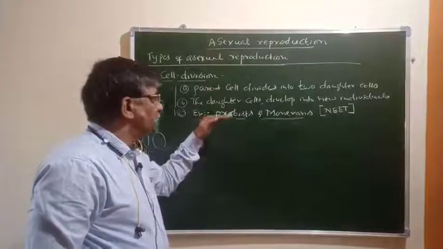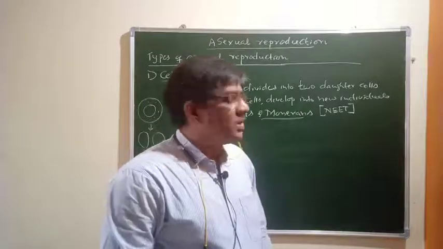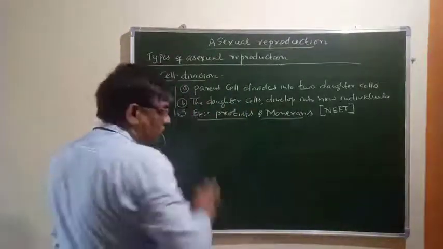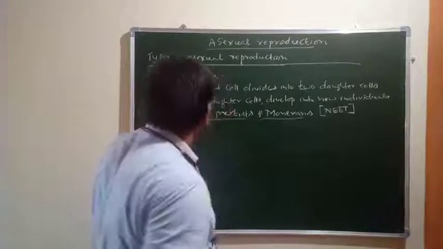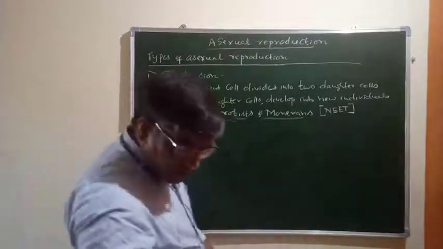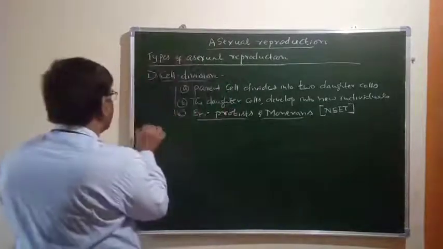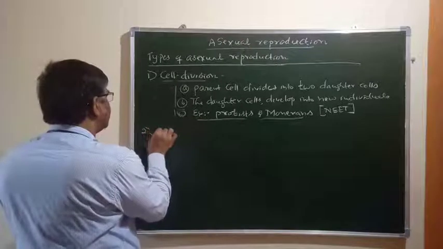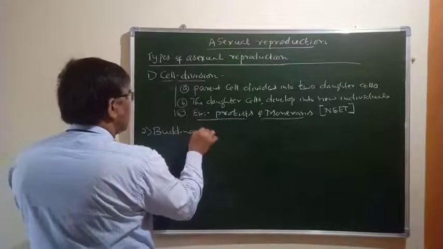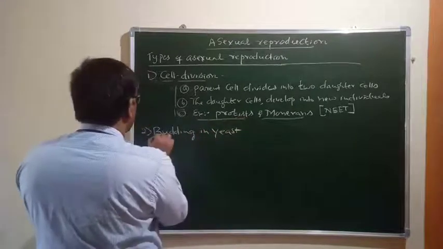Which of the following is a correct example of reproduction by the cell division method? So this is asexual reproduction by cell division. Then let us move to the next one, that is budding, budding in yeast.